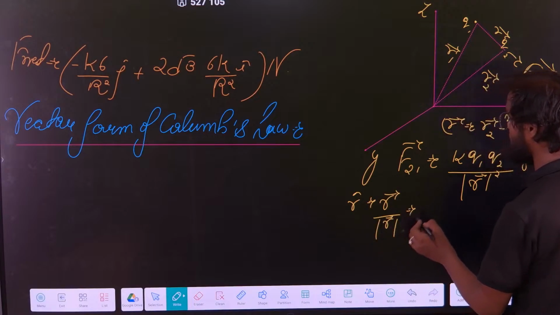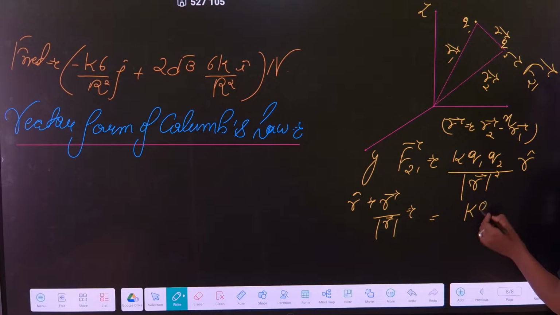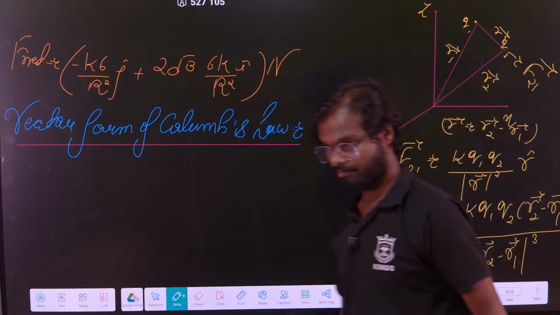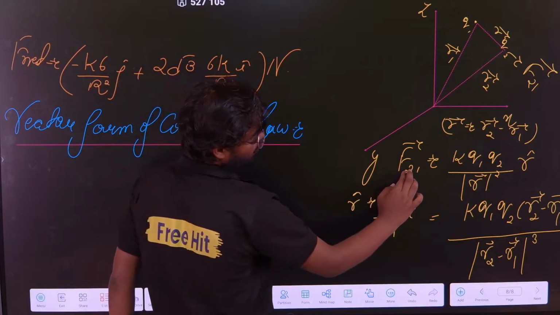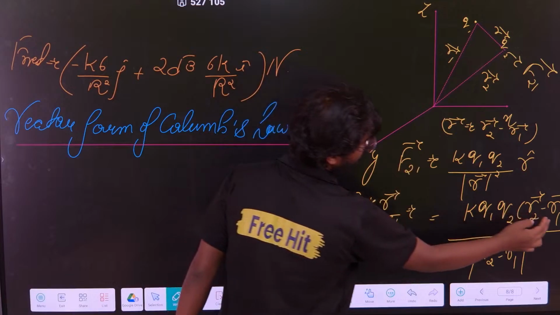So if you put it here, you will get k q1 q2 times (r2 vector minus r1 vector) divided by mod of (r2 minus r1) vector whole cube. So this is the vector form of Coulomb's law. Remember, F21 means r2 minus r1. If I ask you F12, then r1 minus r2.